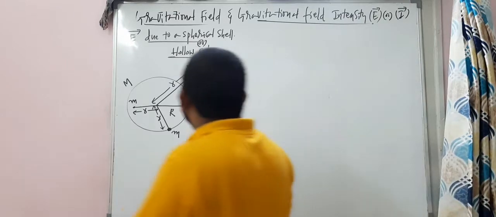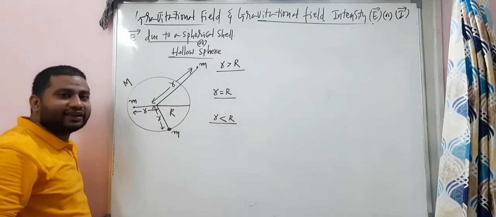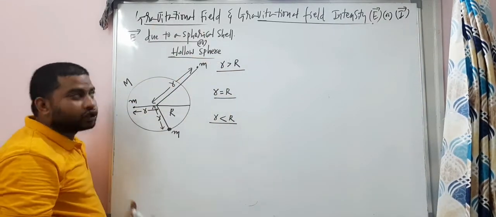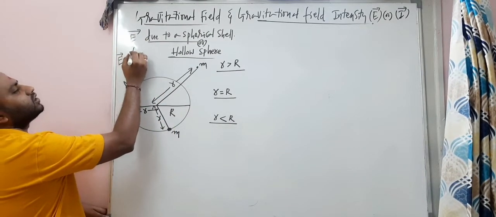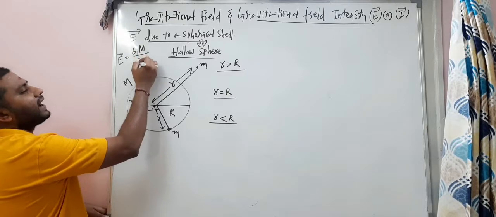So look at this. The first case is outside the shell. So what is the general formula for E bar? E bar is equal to G into capital M by R square.